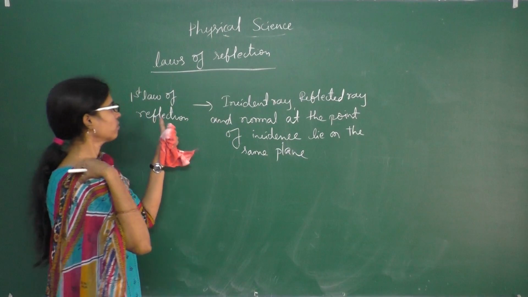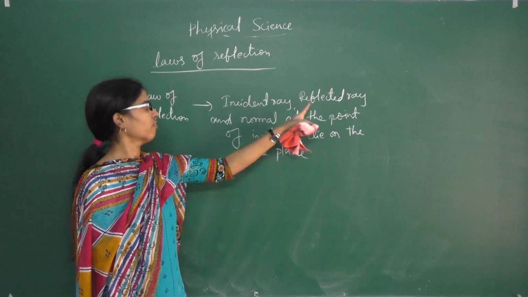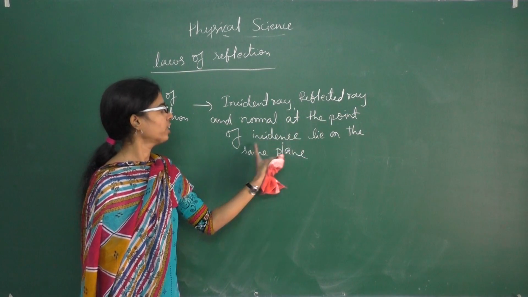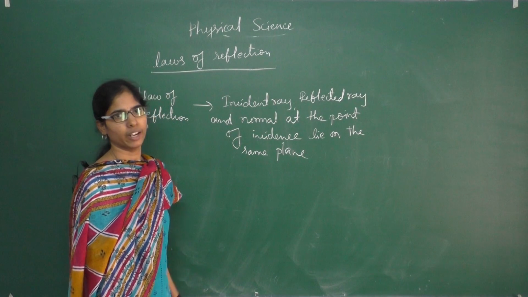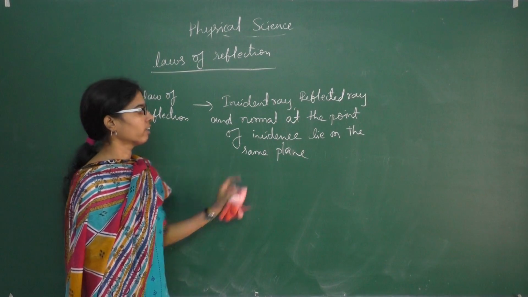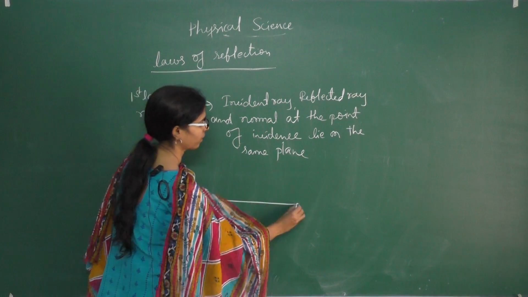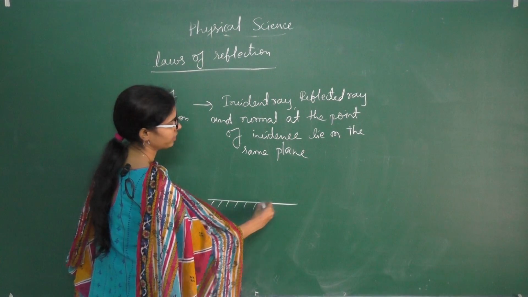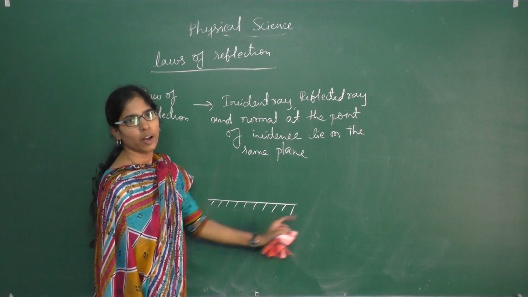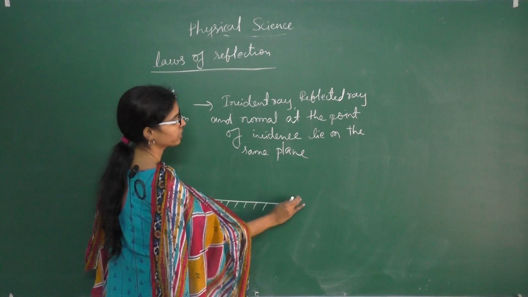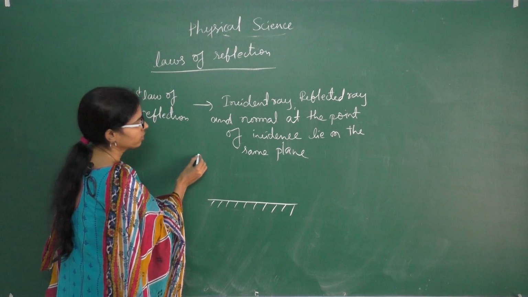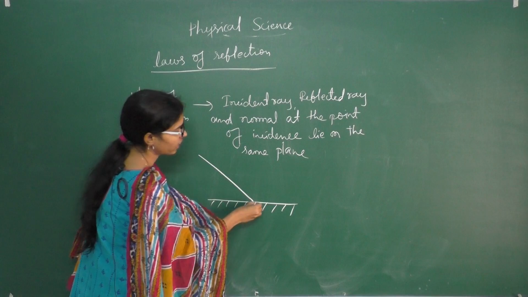So what is the first law of reflection? Incident ray, reflected ray and normal at the point of incidence lie on the same plane. I will explain this line. Suppose this is a mirror. These shaded lines indicate the back side of the mirror and this is the front side of the mirror. So the light hits the surface.